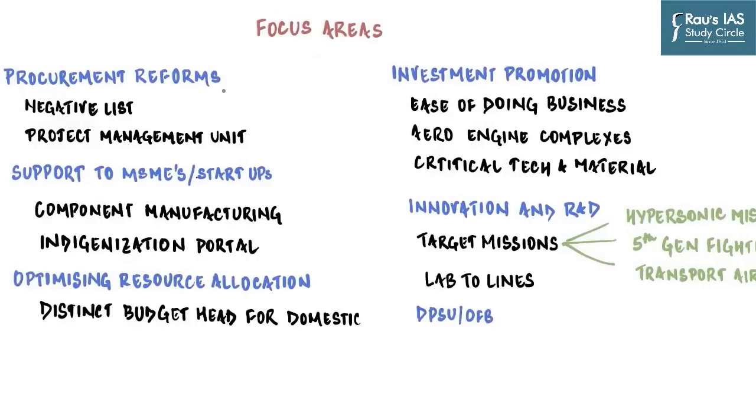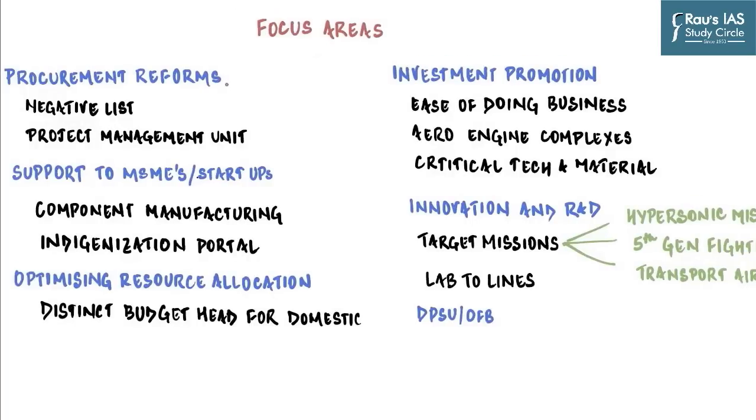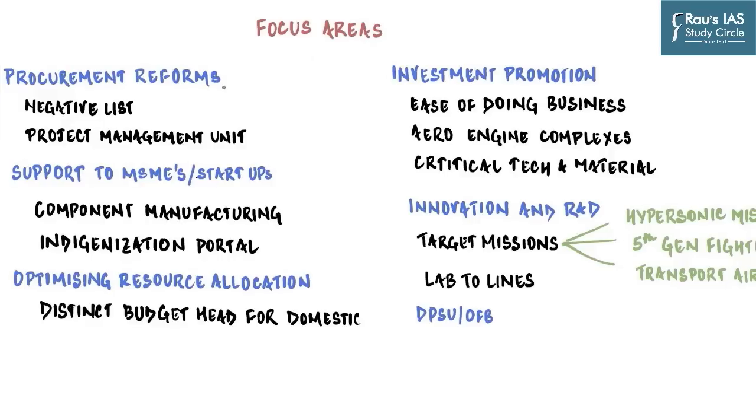So how does it want or intend to achieve all of this, which we have discussed in the previous slide? So the draft policy clearly lists down 6 major areas of action. For example, procurement reforms, support to MSMEs and startups, optimizing resource allocation, investment promotion, innovation and R&D, and focusing on DPSUs and ordnance factory board. So let us now begin with procurement reforms.